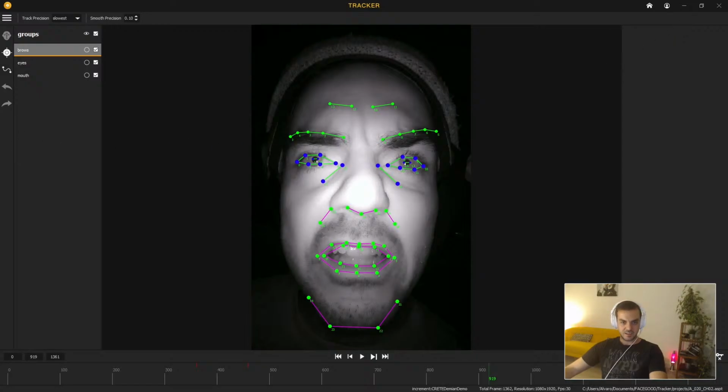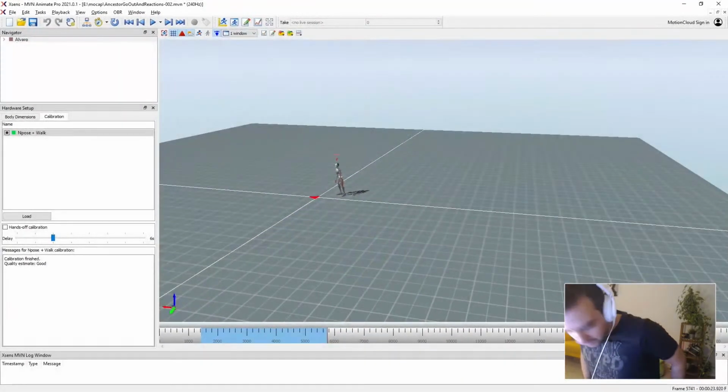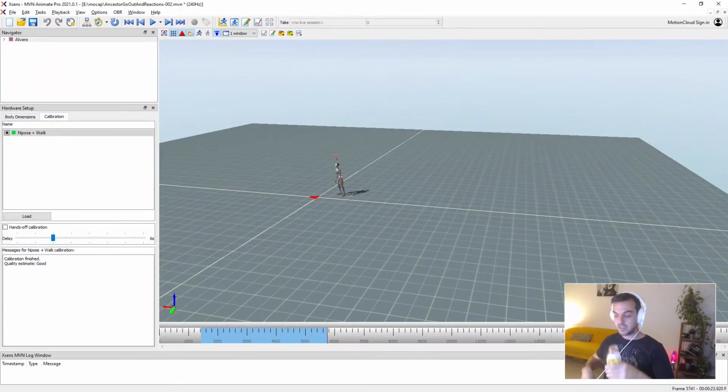Now, the body capture. Xsens. So for this, I'm gonna drink water because I'm talking a lot. So questions are welcome because it makes me think and makes me shut up a bit, and that's cool as well.